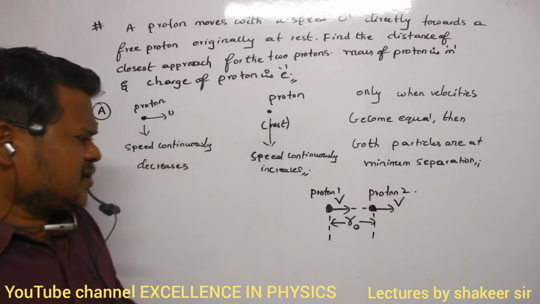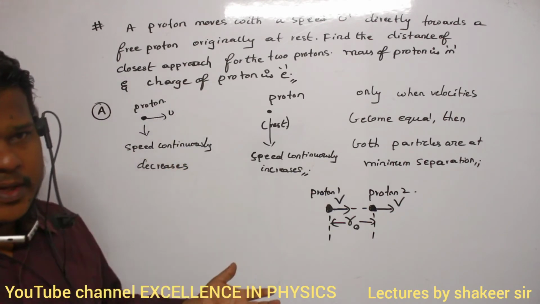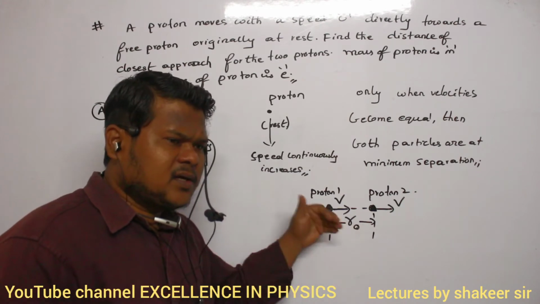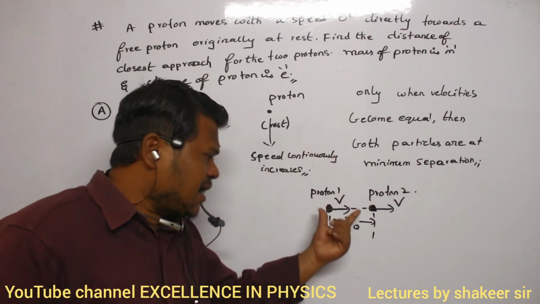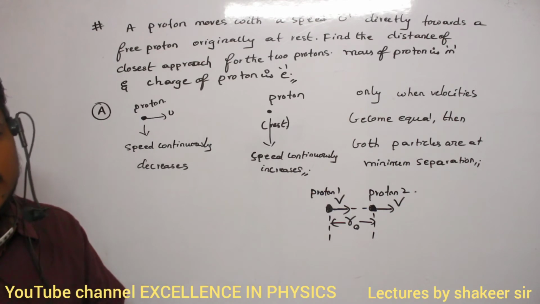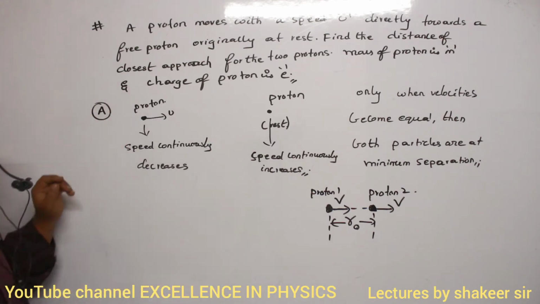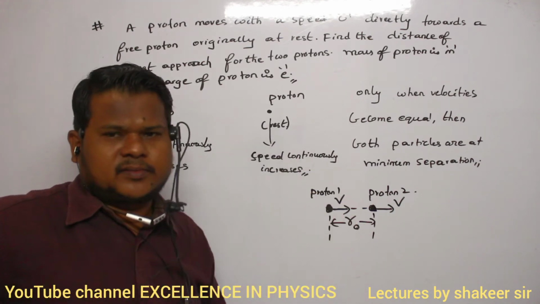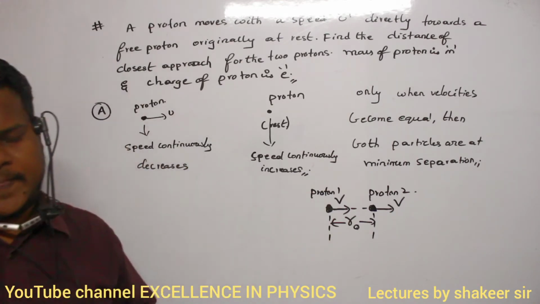So after getting equal velocity, now what will happen? Velocity of this particle further decreases, velocity of this particle further increases, so the separation between them will again increase. So only at this distance, when velocities are equal, will the distance between them be minimum. Are you able to understand? We have done all this discussion only to understand this condition. Now how can I solve this problem? Can you say?